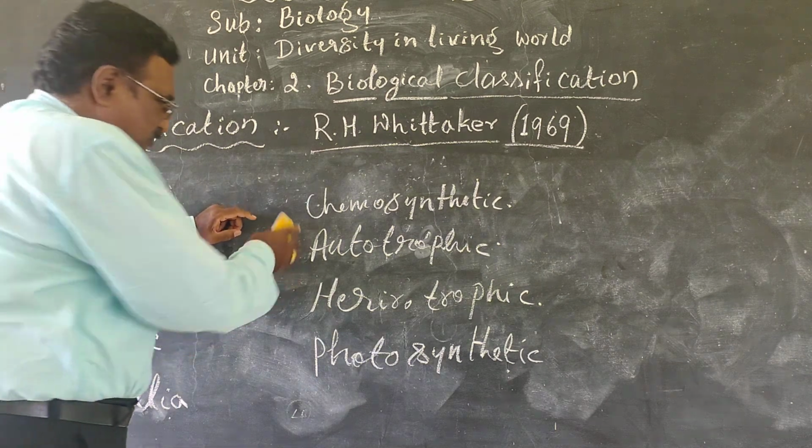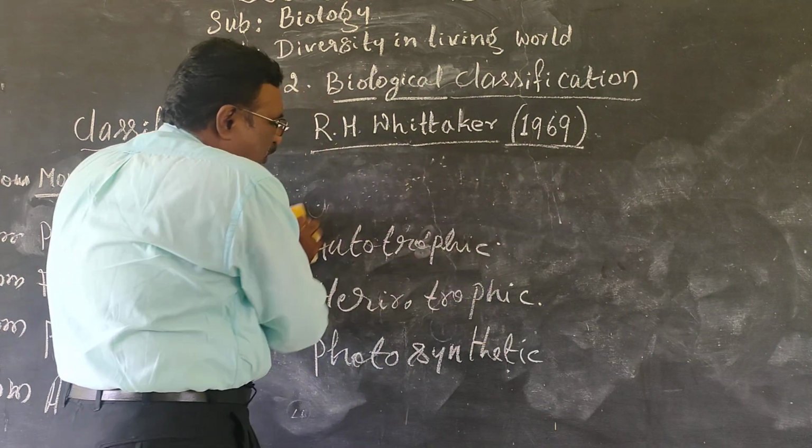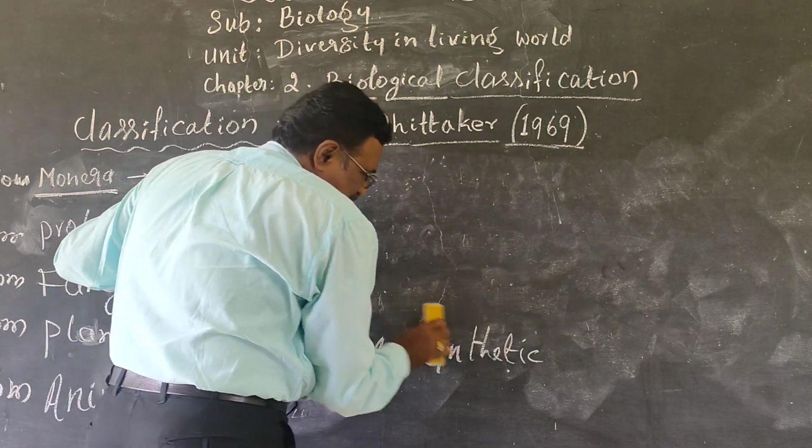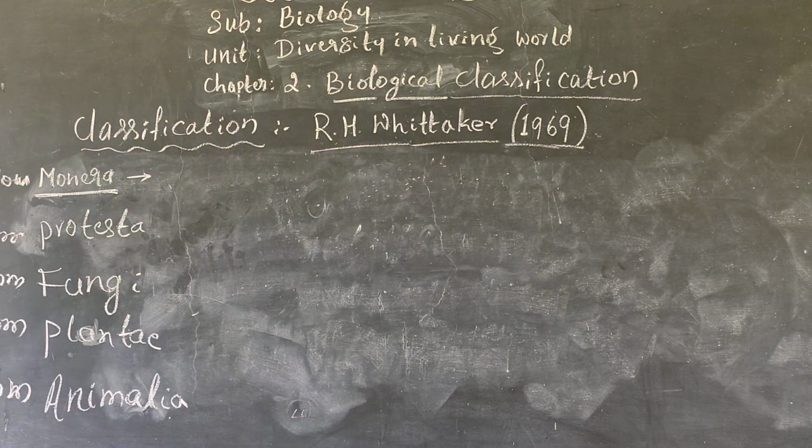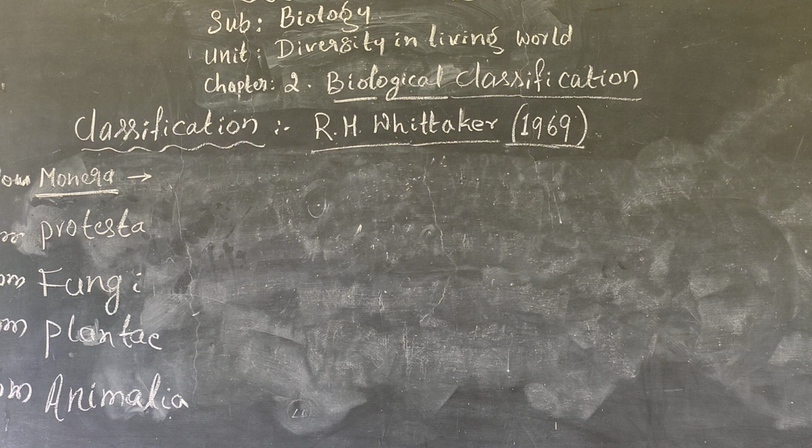In these four we should commonly know the definitions and the types of bacteria divided into these four as per R.H. Whittaker. That is the meaning of photosynthetic, chemosynthetic, heterotrophic and autotrophic. See, in the kingdom Monera, the bacteria are classified into four. That is chemosynthetic. What is the meaning of chemosynthetic bacteria? What does it explain?